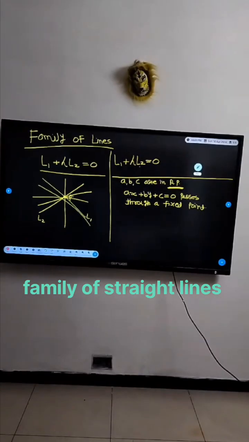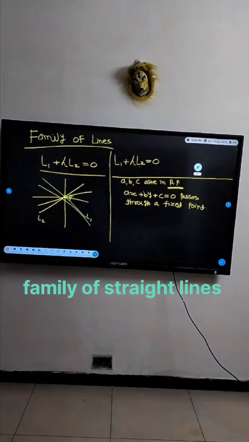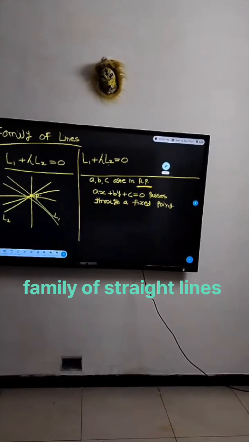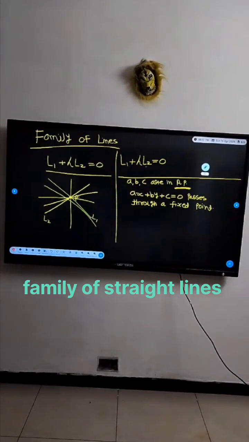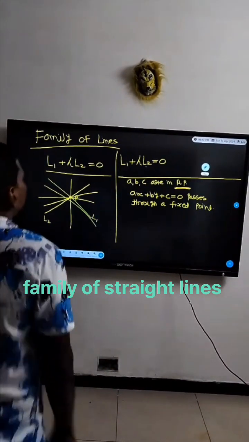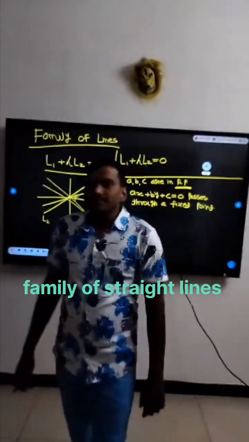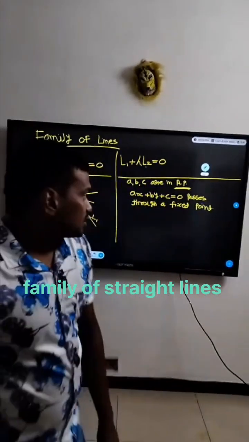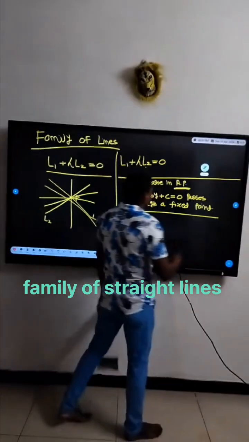Oh, not in the lunch box, in the comment box. Yes, comment box. Now it is going smooth. All students are able to see very clearly. So tell me the answer of this.